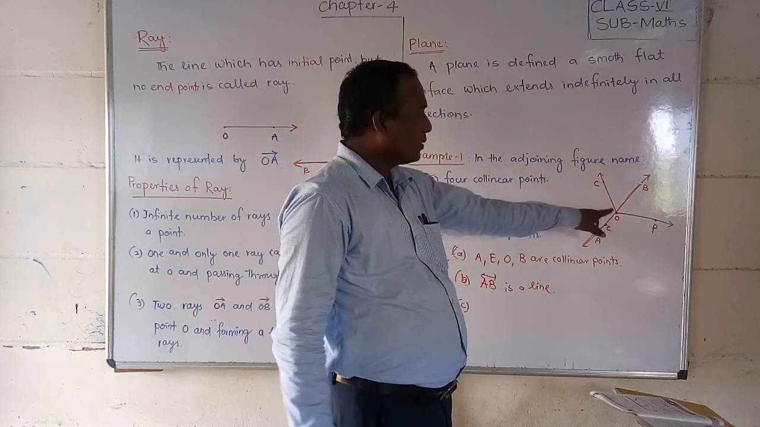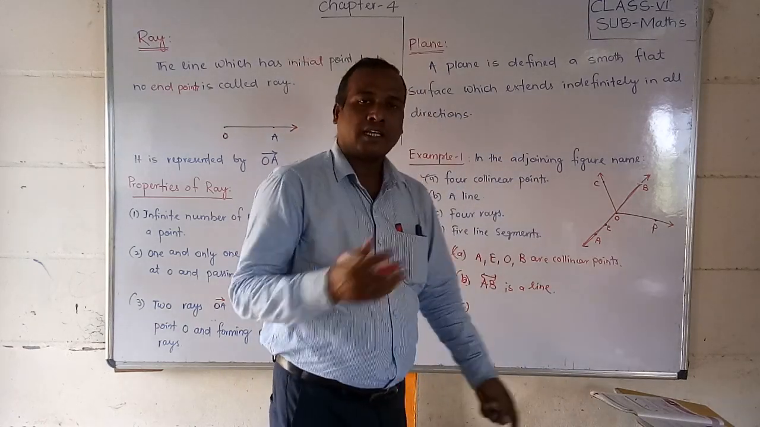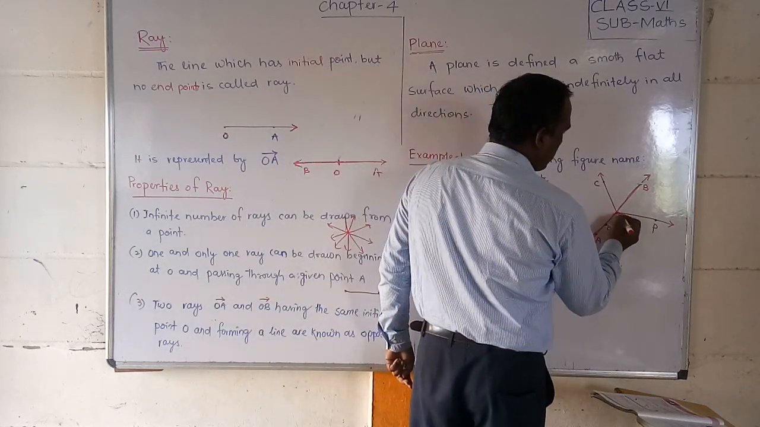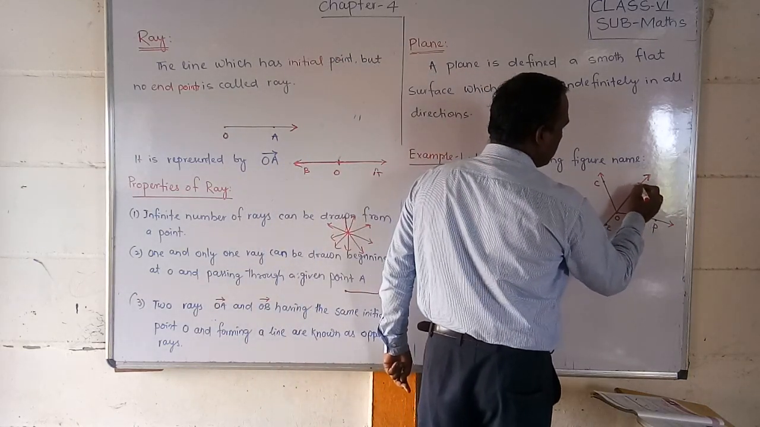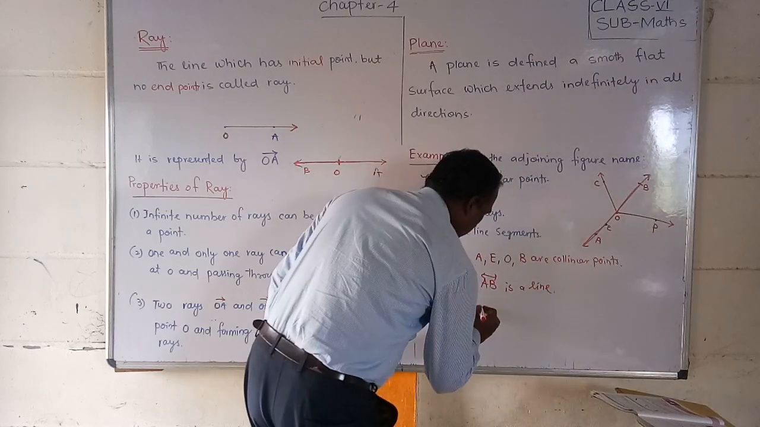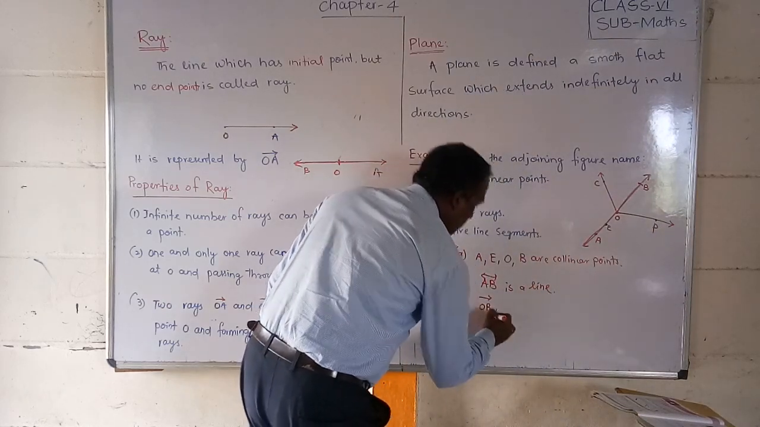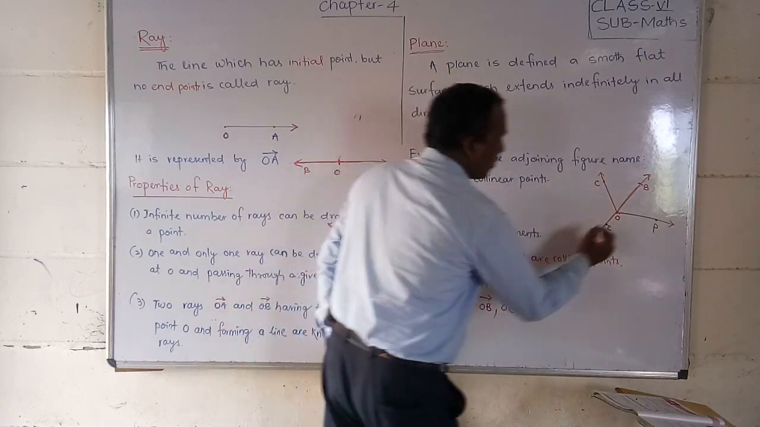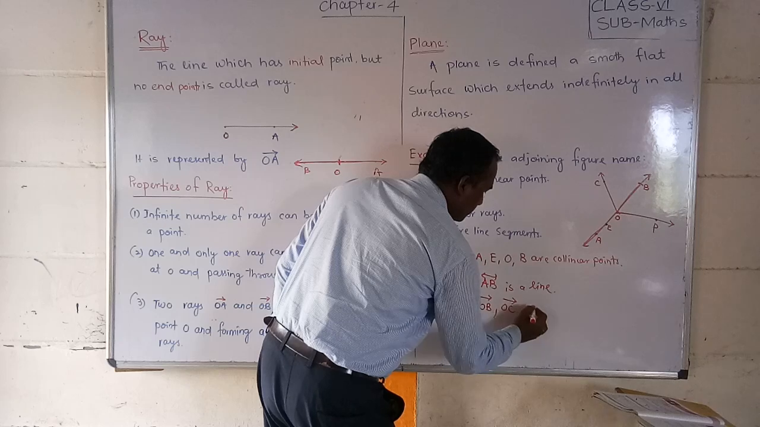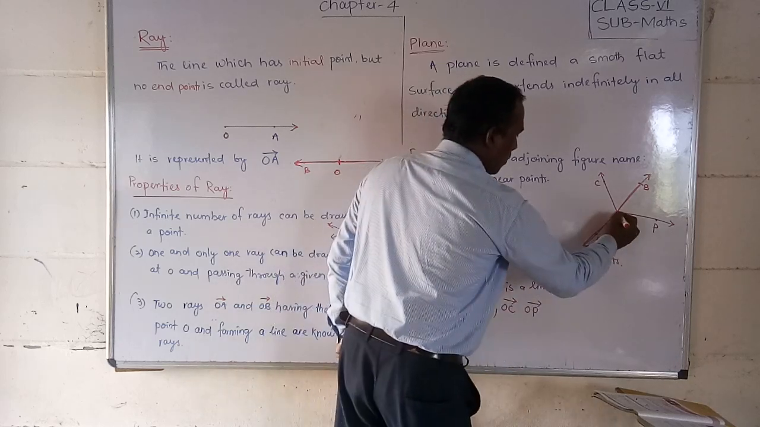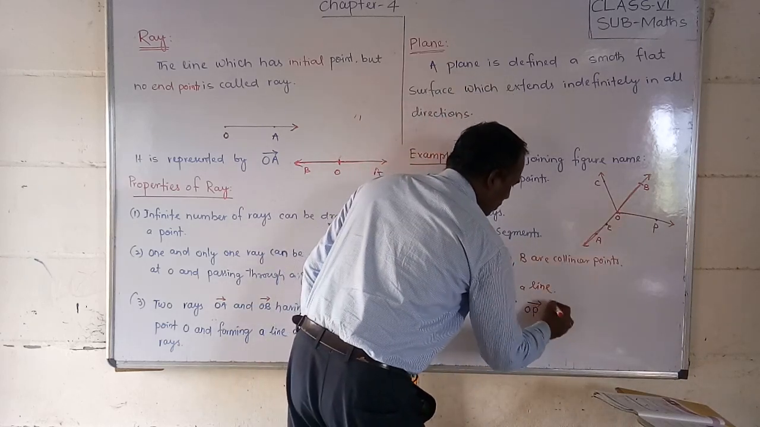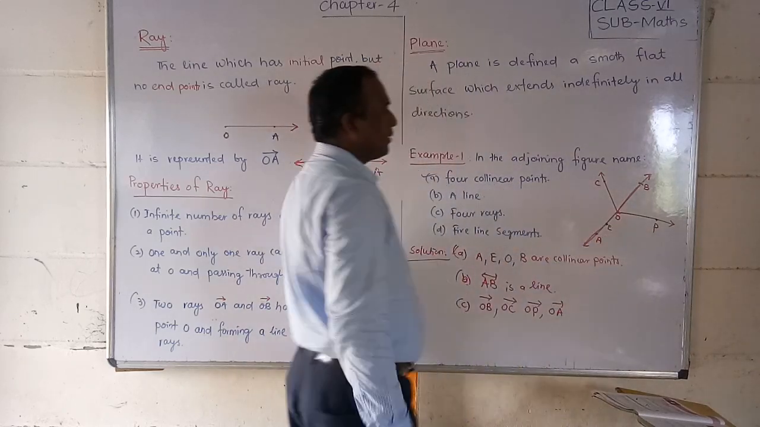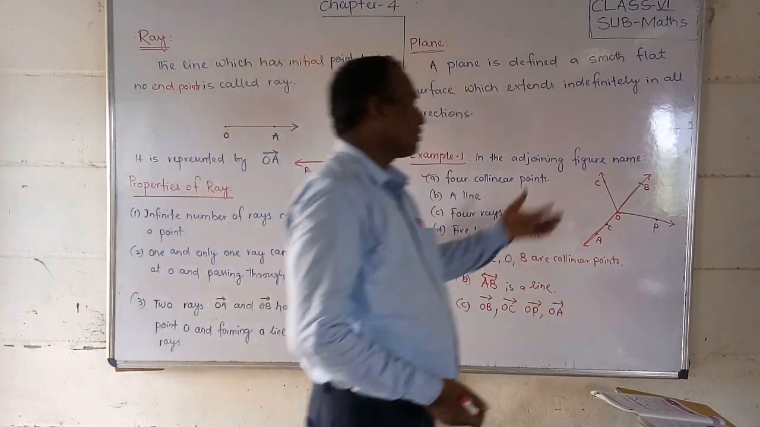C, four rays. From this point, four rays. What is a ray? Having an initial point, there is no end point. The initial point is O. Suppose I make OA, OB. This is OB, so I write OB, OC, OP. This is also one ray, OA. Yes, many more are there. We can make OE, OA, like that also. Okay, so these are the rays.